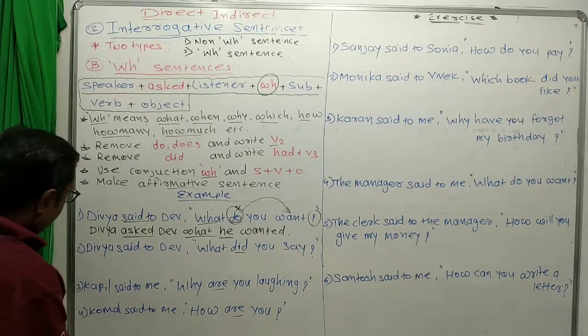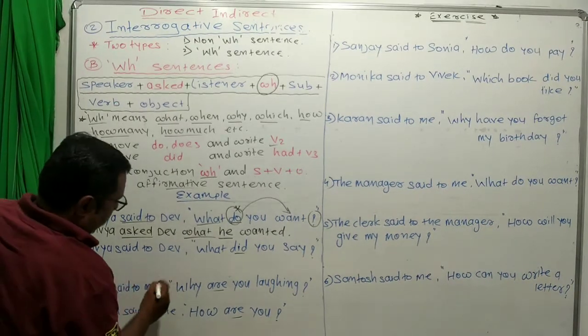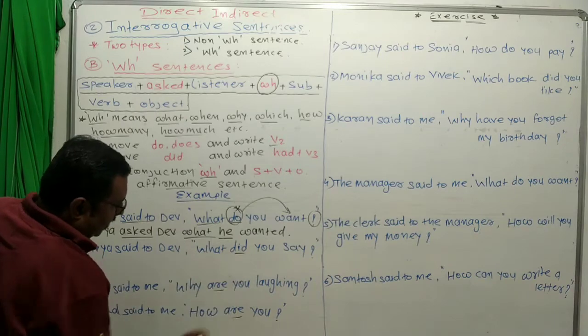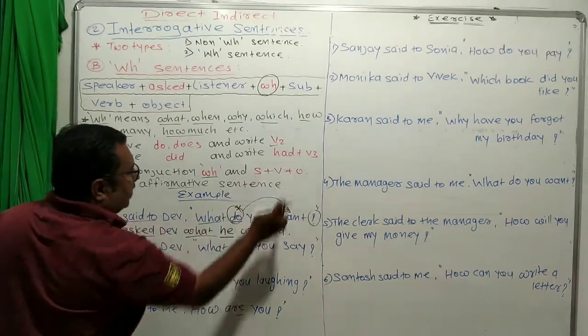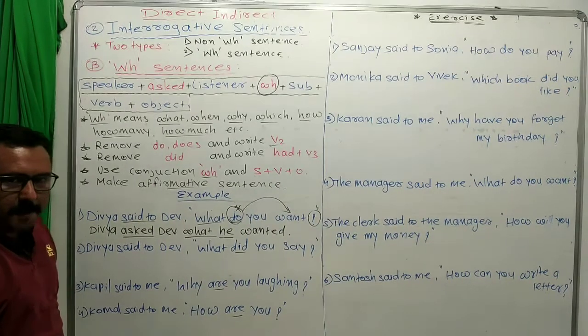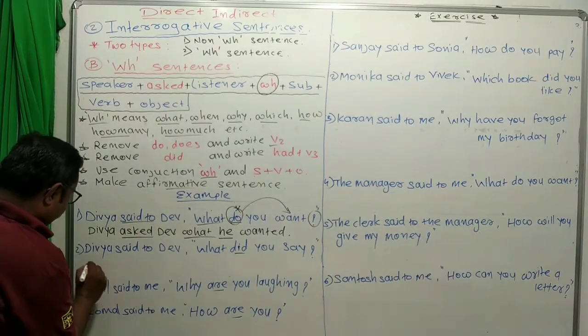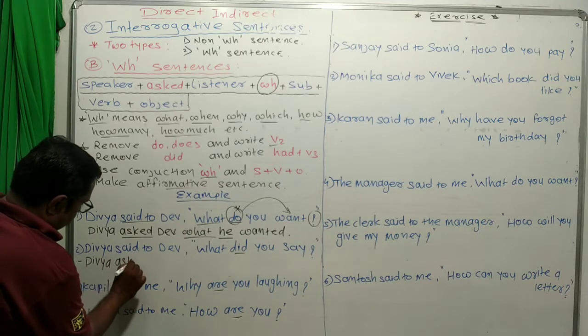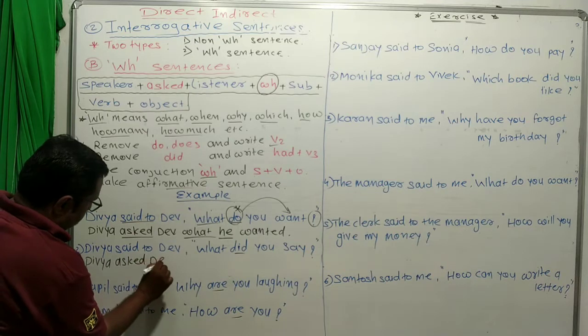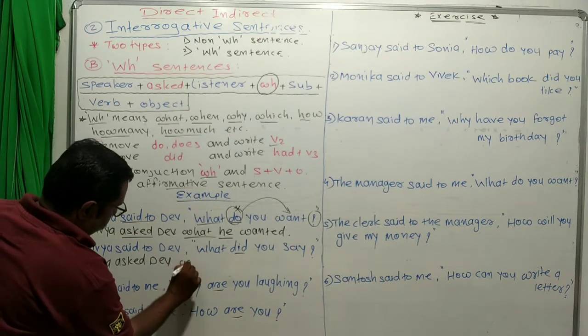Okay. Now, Divya said to Dev, "What did you say?" Here did is used. When did is used, we remove did and write had plus V3, past perfect tense. So Divya asked Dev what.